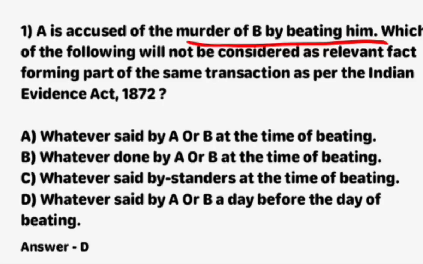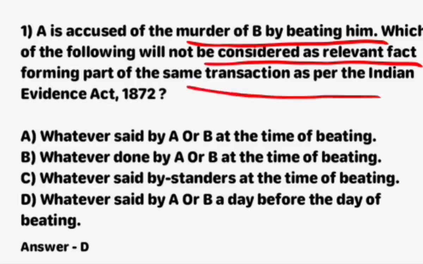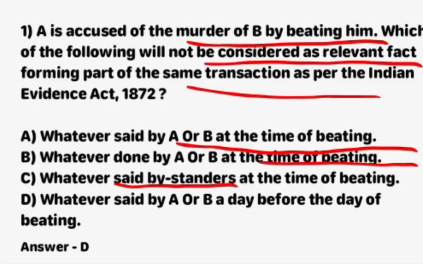Which of the following will not be considered as a relevant fact forming part of the same transaction as per the Indian Evidence Act 1872? Option A, whatever said by A or B at the time of beating. Option B, whatever done by A or B at the time of beating. Option C, whatever said by bystanders at the time of beating. And option D, whatever said by A or B a day before the day of the beating. The right answer is D. Whatever said by A or B a day before the day of the beating is the correct answer.